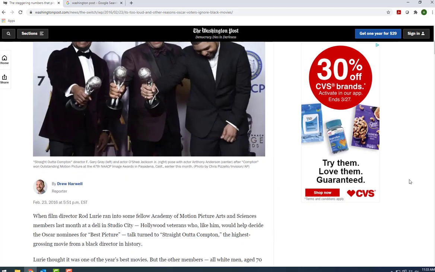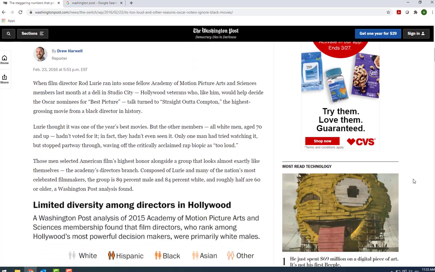Non-academic sources are usually shorter than academic articles and don't contain pages of citations, although they will often cite some sources. While academic sources are written by professional scholars, non-academic sources are written by people with different levels of expertise depending on the type of source. In this case, the Washington Post is a news source, so this article is written by a reporter.